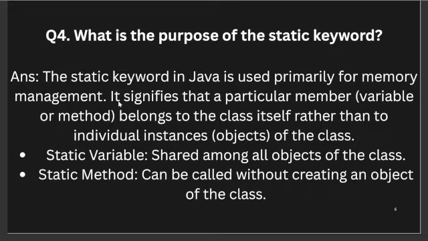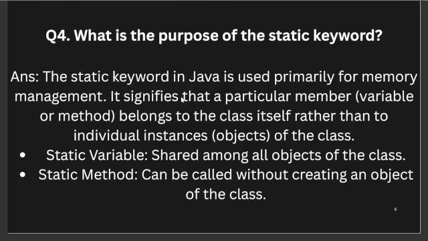Moving to the next question: what is the purpose of the static keyword? This is a very important question. So what is the static keyword? Let's understand. The static keyword is used primarily for memory management. It signifies that a particular member, which can be a variable or method, belongs to the class itself rather than to the individual instances of the class.